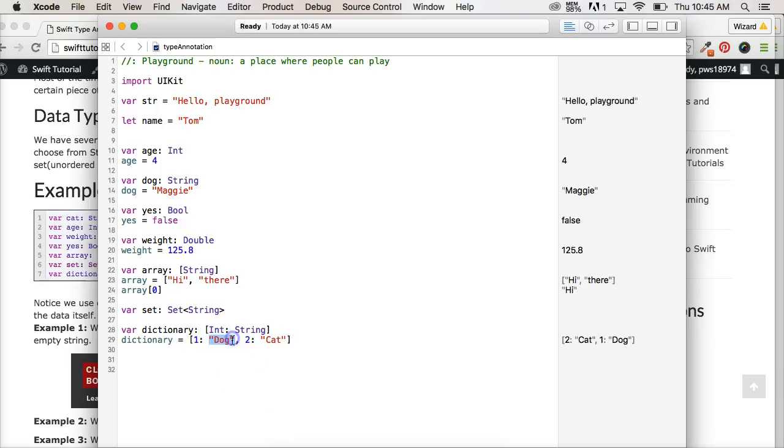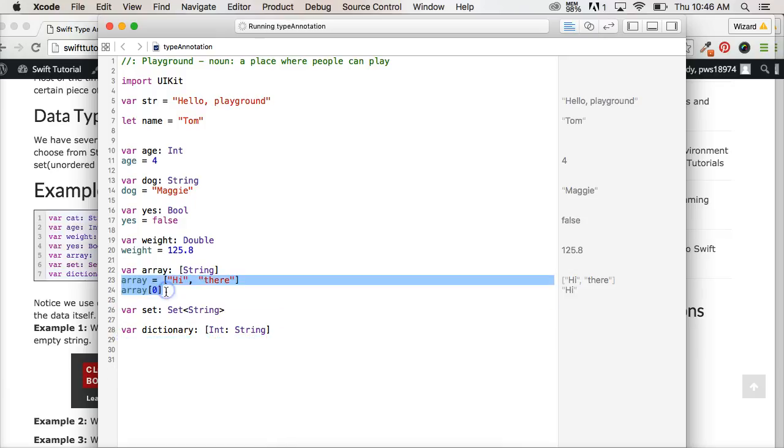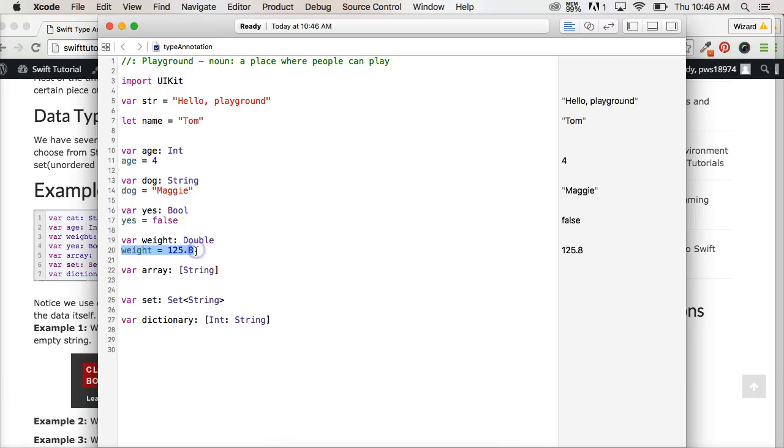These are our values over here. These are our keys. So if I said something like dictionary square brackets 1, it's going to return to me dog. There you go. So basically I'm saying, hey, I want to get the key. It's like a table of contents or something like that. I want the key, and it's going to return to me the value. All right. So this is type annotation, and don't worry too much about the dictionary or the array here because we will dig into this really deep. I want you to focus on our actual type annotations.